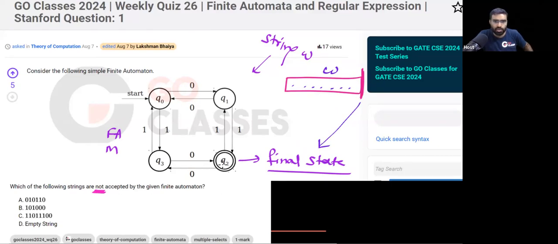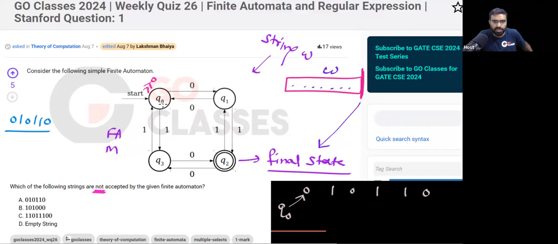Here you can notice Q2 is the final state. So tell me, is this string accepted? The string that is given to you is 0 1 0 1 1 0. Let's start. You will start in the start state. In the start state Q0, remember, your string is 0 1 0 1 1 0.